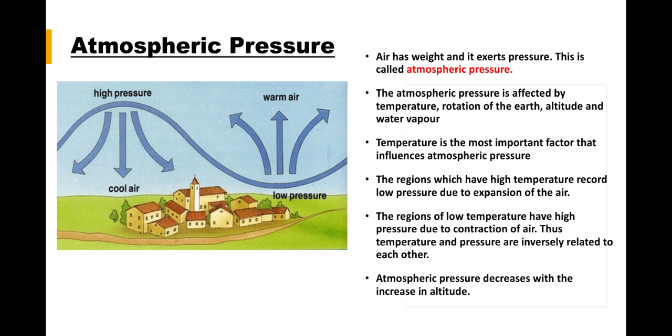Thus, temperature and pressure are inversely related to each other. That means if at any place the temperature is high, pressure will be low. If temperature is low, pressure will be high. One is high, the other will be low. This you have to remember.